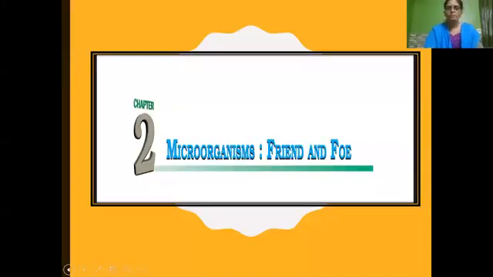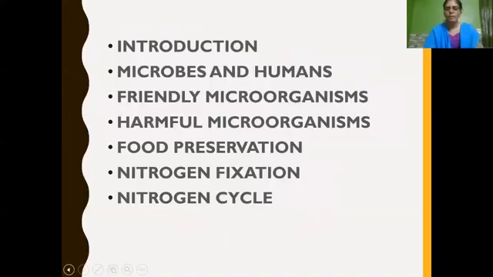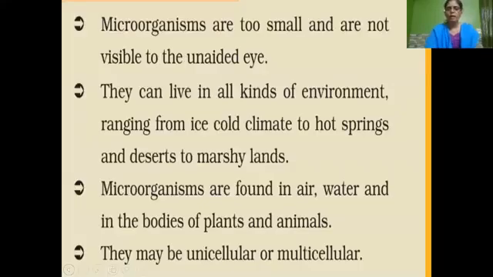We will continue our chapter number 2, Microorganisms: Friend and Foe. In the last session, we learnt about what microorganisms are and the different types of microorganisms. Microorganisms are very small organisms which cannot be seen by our naked eye, and they are otherwise called microbes.